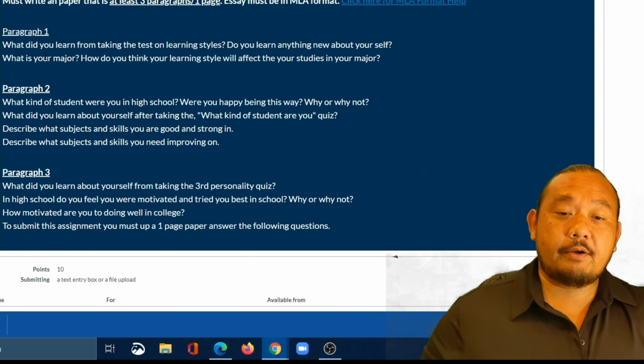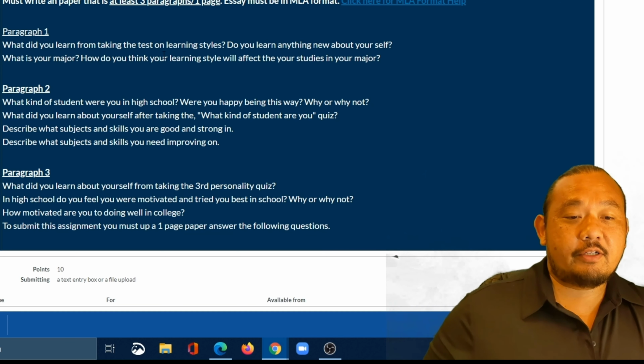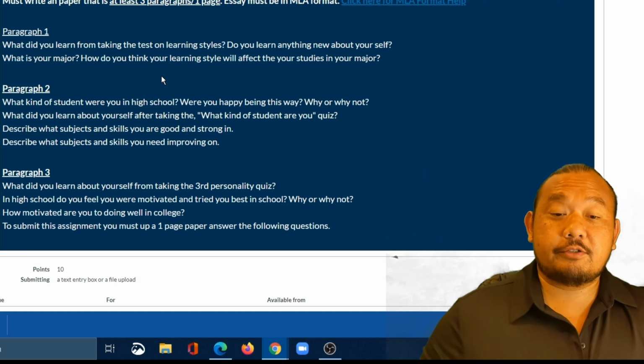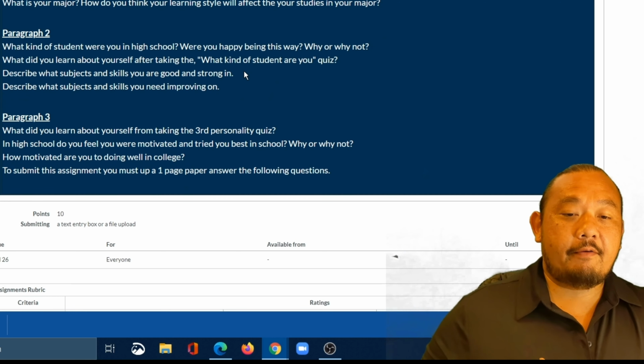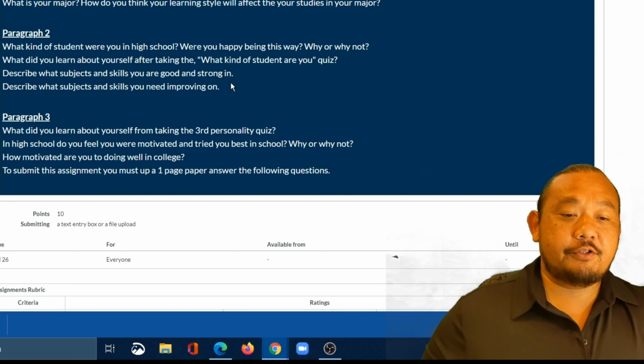So in the first paragraph, you're going to want to answer these questions. What did you learn from taking a test on learning styles? Did you learn anything new about yourself? What is your major? How do you think your learning style will affect the studies in your major? So again, that should be paragraph 1. Paragraph 2, you're going to want to answer these questions. Paragraph 3, you're going to want to answer these questions.